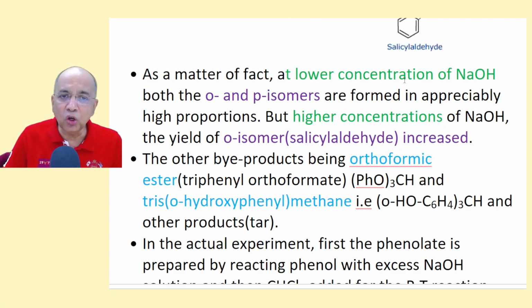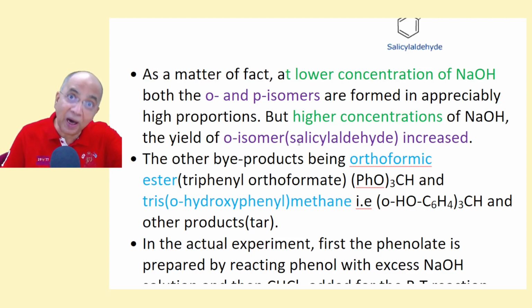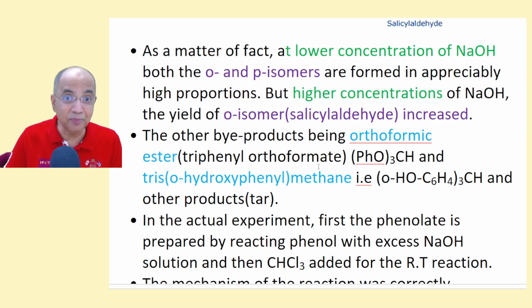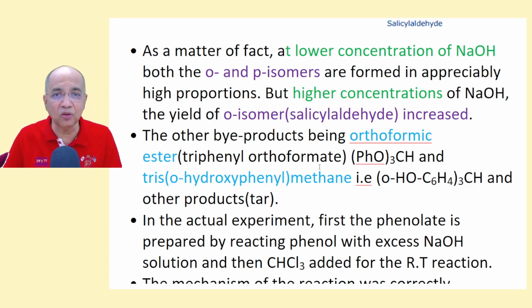As a matter of fact, at low concentration of NaOH, both the ortho and para isomers are formed in appreciably high proportions. Even sometimes para is greater than ortho if the concentration of NaOH is low. But at higher concentrations of NaOH, the percentage of the ortho isomer, that is salicylaldehyde, increased, and it is the major product. The other byproducts which Reimer and Tiemann did not isolate, I am just mentioning because we will be discussing them later when they were really isolated.